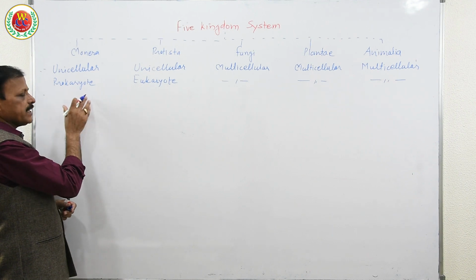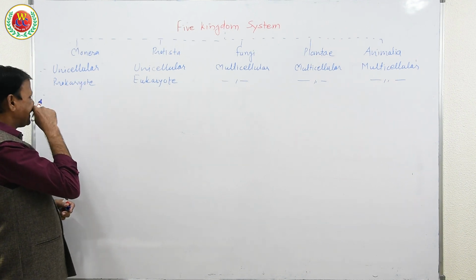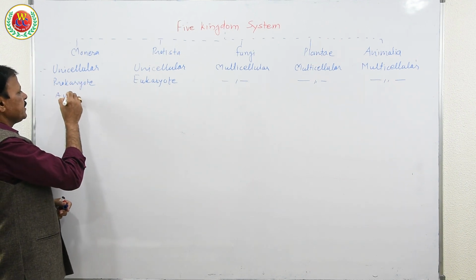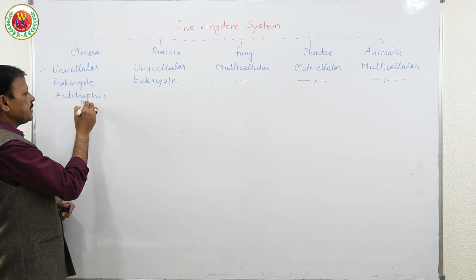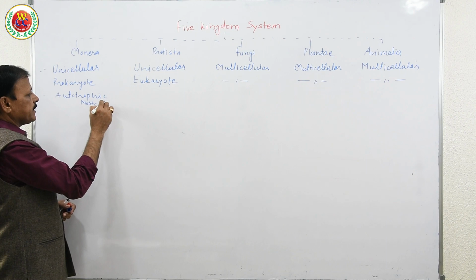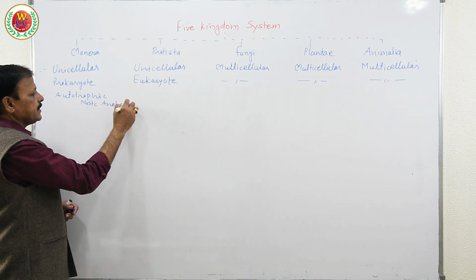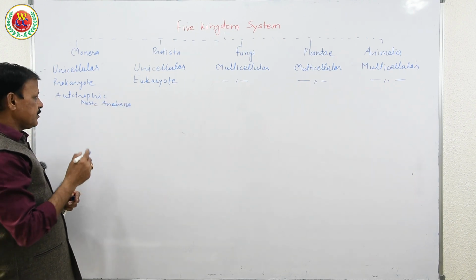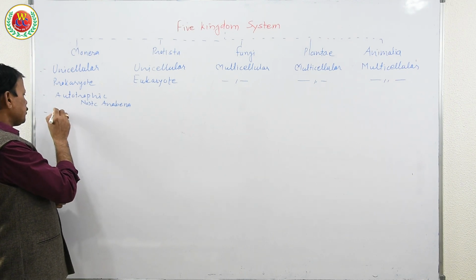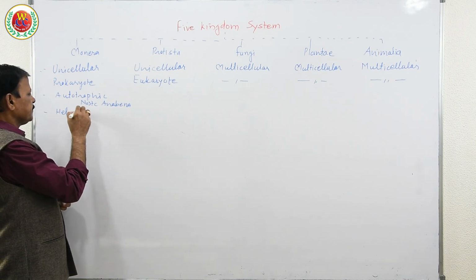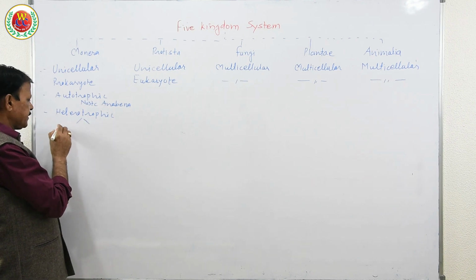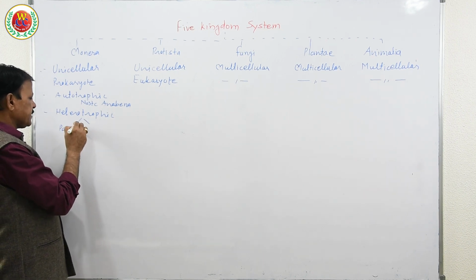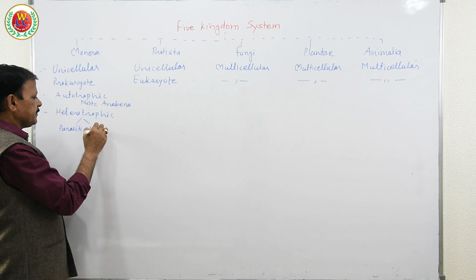For mode of nutrition, what he found in Monera was that some of them are autotrophic, for example Nostoc and Anabaena. These are autotrophic, unicellular. Heterotrophic can be parasitic and saprophytic.